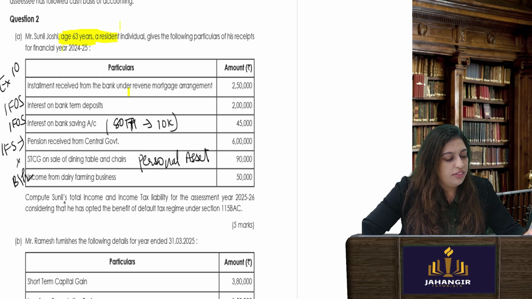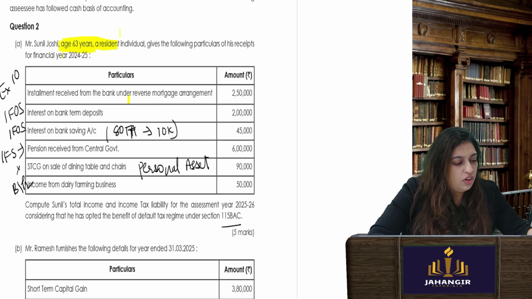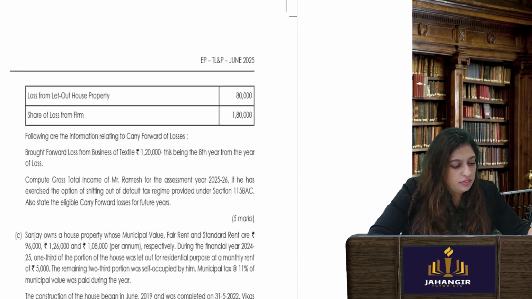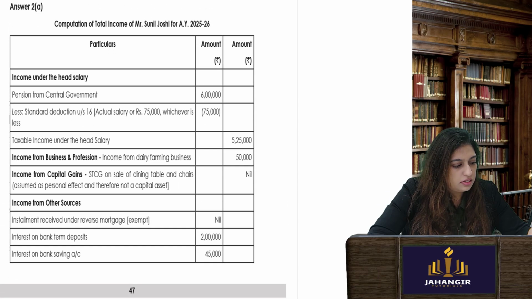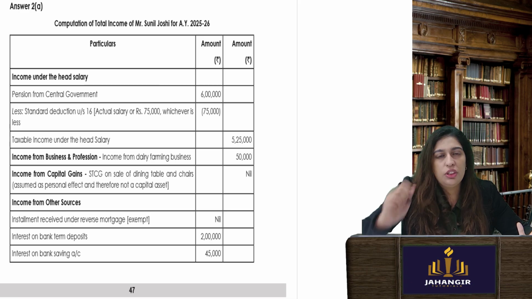Now with this, compute Sunil's total income for the assessment year 25-26, considering that he has opted for the benefit of the default tax regime under 115 BAC. Very good. Now, if he has opted for the beneficial tax, that is 115 BAC, we call it the new tax regime or beneficial tax regime, it should strike you.